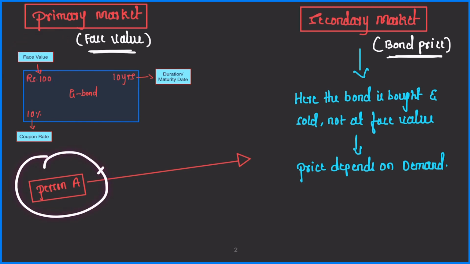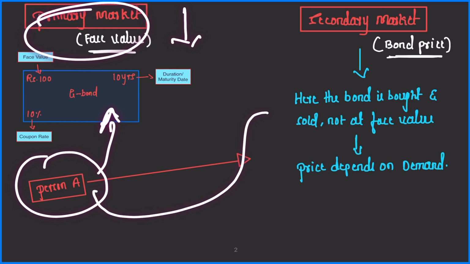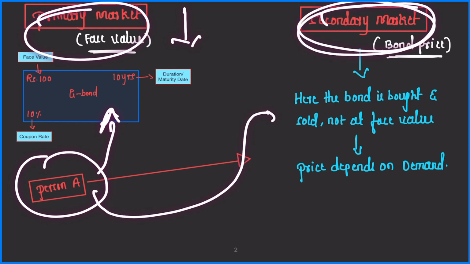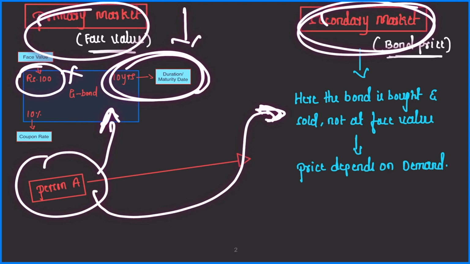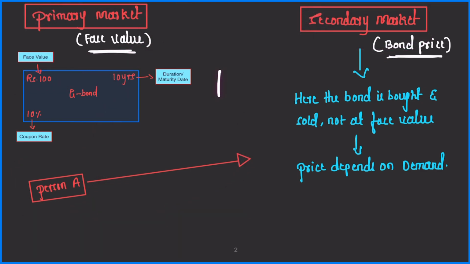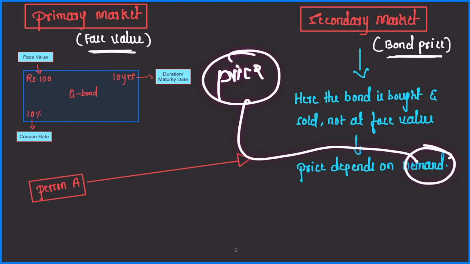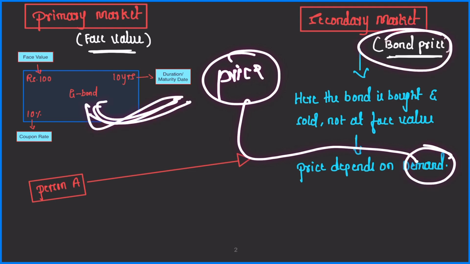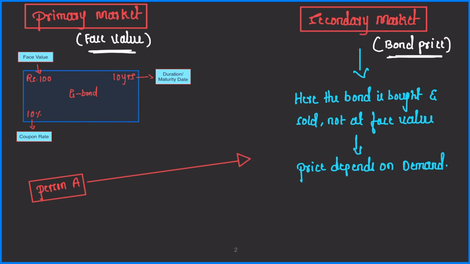But when the person who has bought this bond in the primary market from the issuer sells it in the secondary market before the maturity date, that buying and selling will not happen at face value but at a different price, and what price that will be is determined by the demand for this bond, and that price is called the bond price. I hope you understood this.